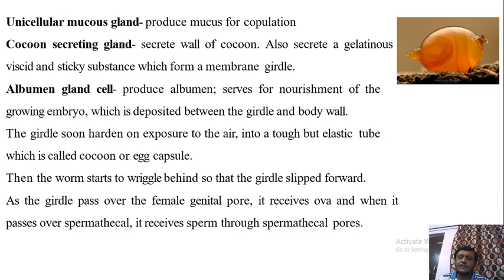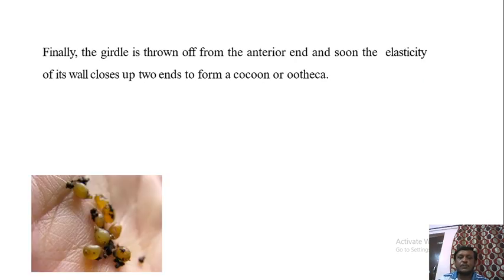From the spermatheca it receives sperm which were deposited by the other earthworm during copulation. So now the cocoon has both egg and sperms inside it.